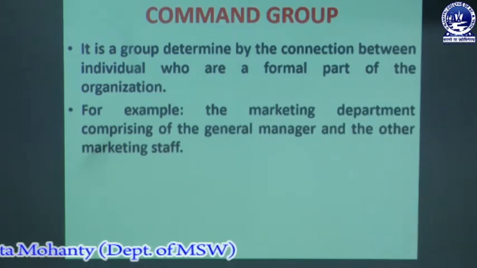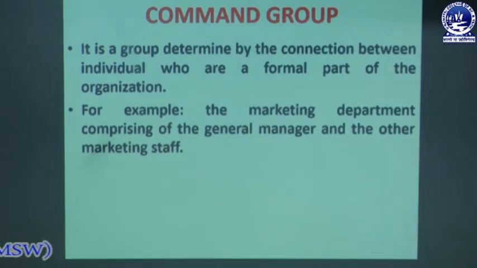For example, the marketing department comprises the general manager and the other marketing staff. An organization has different groups: there is a CEO, managers, and different departments such as the accounting department and the marketing department.